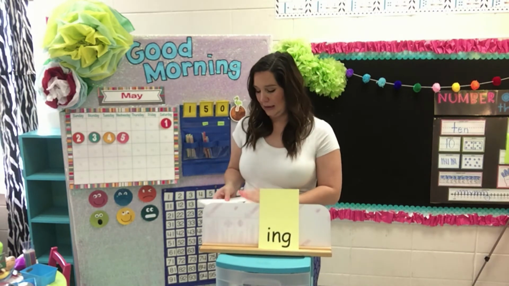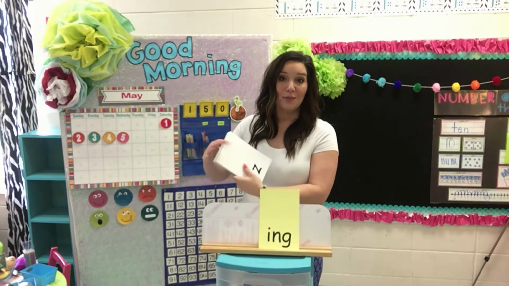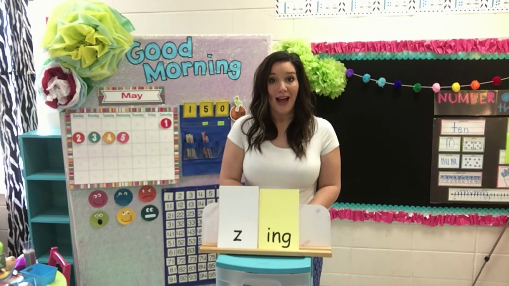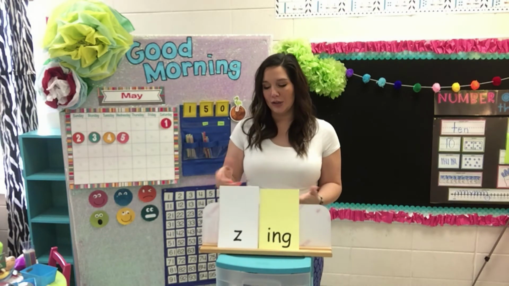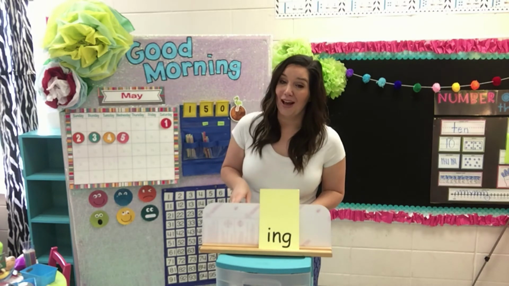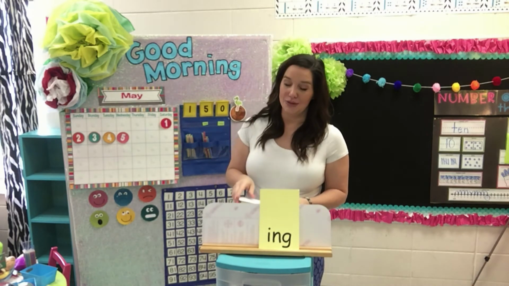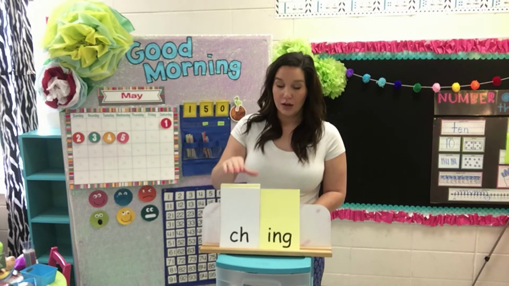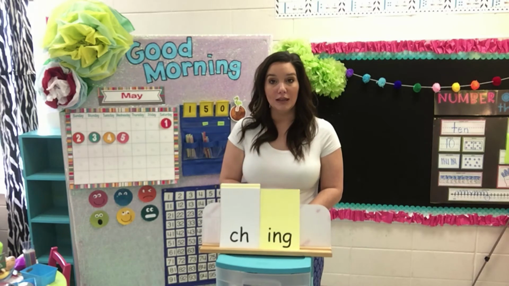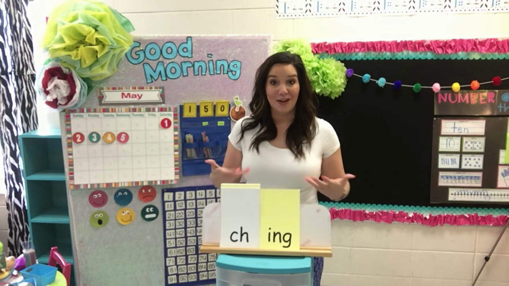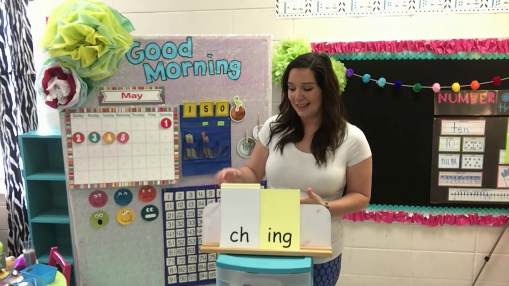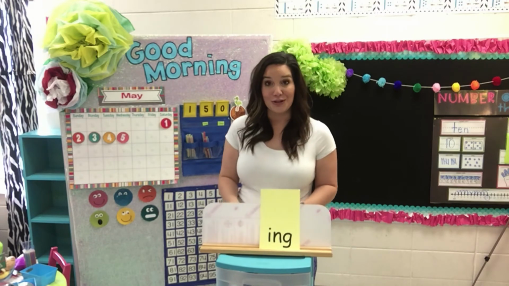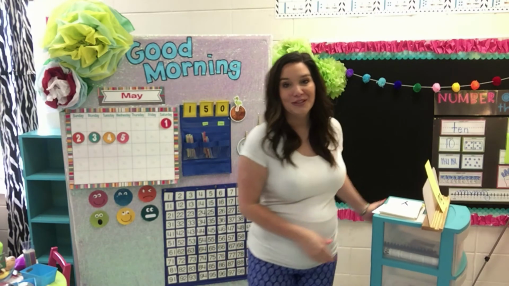Okay. What does ing say? Ing. Ing. Let's make some new words. This will be a fun one. Ing. Zing. It's fun. It's kind of a real word. It's actually called an onomatopoeia. That's a fun word to say, onomatopoeia. Those are words that sound like sounds. Another one. Ing, ching. It's another one that's like an onomatopoeia. Sometimes you hear people say cha-ching when they're pretending to open up a cash register. Goodness.